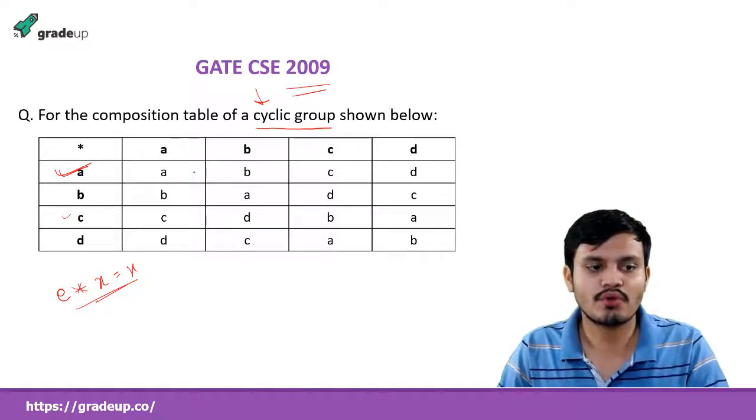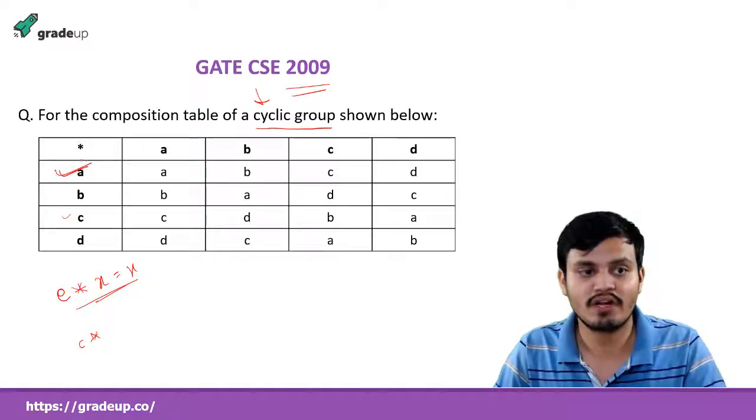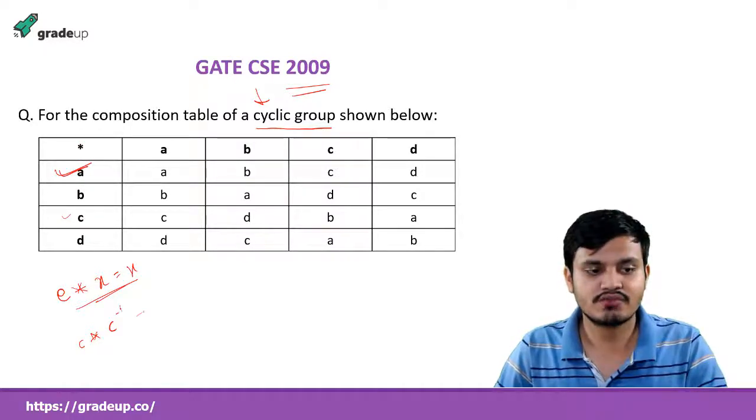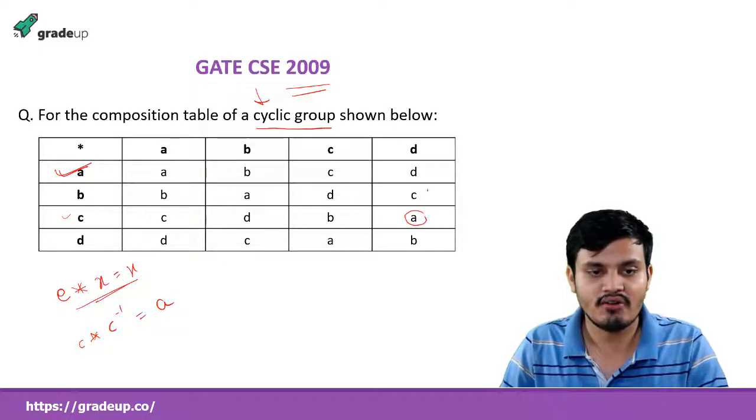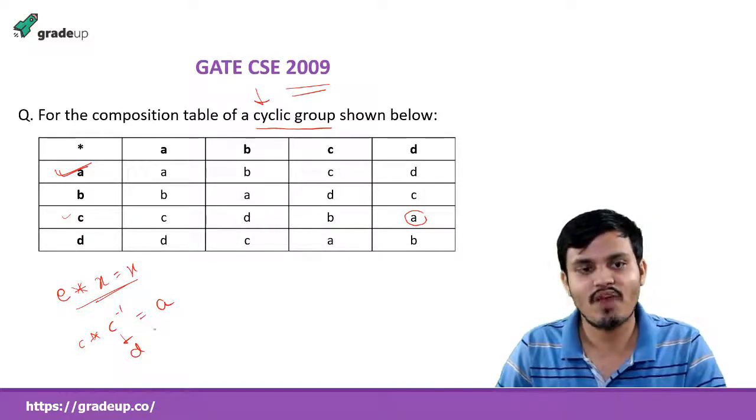For C operated with C inverse, what should I get? The identity element, and I proved it is A. And where did I get the identity element for C? Here. And what is that element? D. So C inverse is D. That simple, very simple.